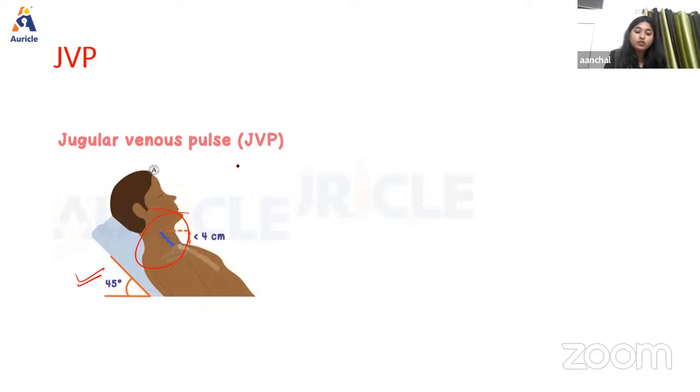The pulsation of the jugular vein can be noticed when light is passed across the skin overlying the internal jugular vein with relaxed neck muscles. Simultaneous palpation of the left carotid artery helps whoever is doing the examination to confirm the venous pulsation. Now we're going to learn about the recording, like what we get in the recording. The recording of jugular venous pulse is known as phlebogram. So we're going to learn the phlebogram.